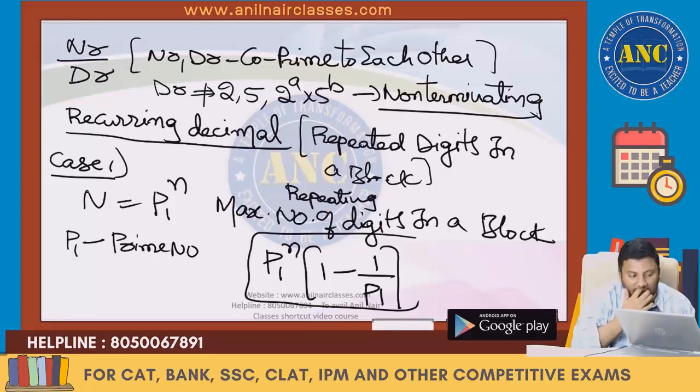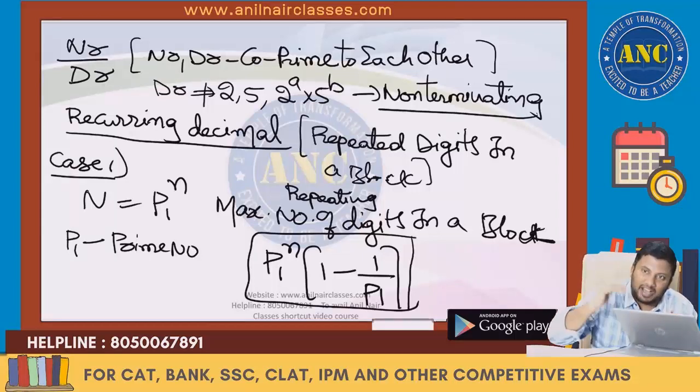Please write down this. N is p1 power n. The maximum number of repeating digits in this block will be p1 power n into 1 minus 1 by p1. That means after this many maximum number of digits, it will get repeated.